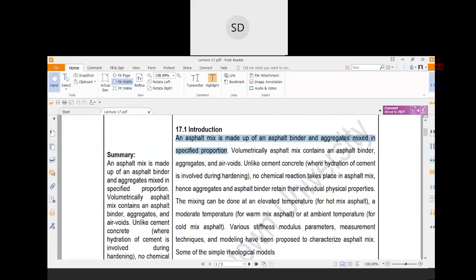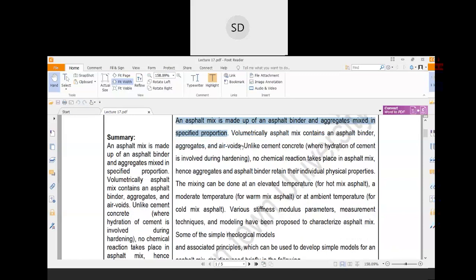Generally in mineral aggregates, we use sand for asphalt mix. Asphalt binder is nothing but the bitumen. So volumetrically, asphalt mix contains asphalt binder, that is bitumen, aggregates, and air voids.